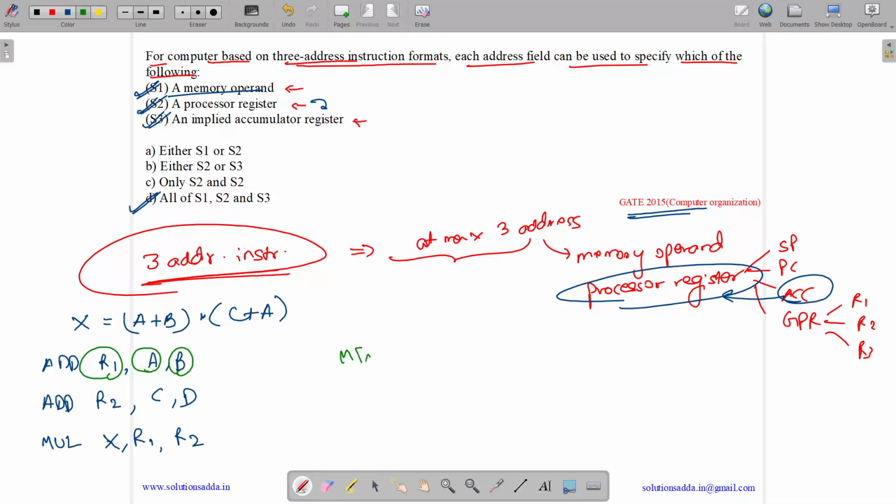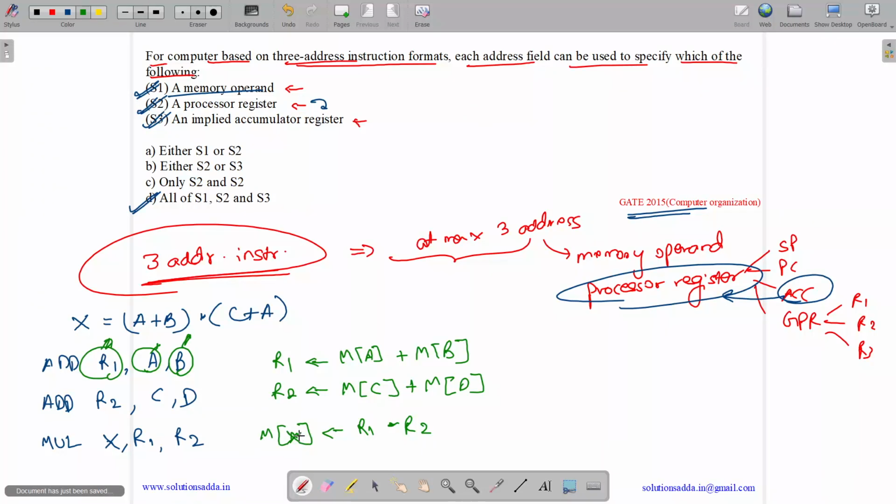So here we are going to memory location A, adding it with the content in memory location B, and storing it in register R1. So see here, R1 is a processor register and A is a memory operand, B is a memory operand. Now in R2 general purpose register, we are storing the contents at memory location C plus memory location D. Similarly, we are multiplying 2 general purpose registers and storing the value at memory location represented by X. So these are examples of all these being used, and we can also perform some operation with the accumulator, like we can do ADD X. If we do ADD X, then what will it do?